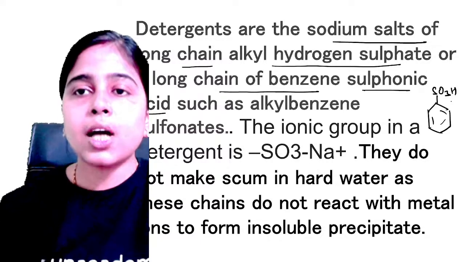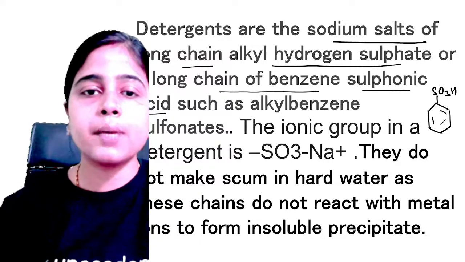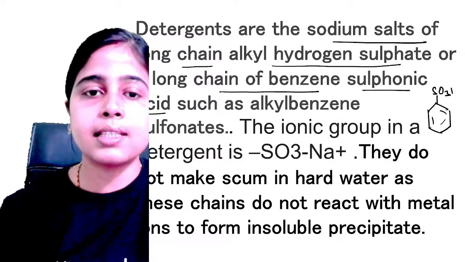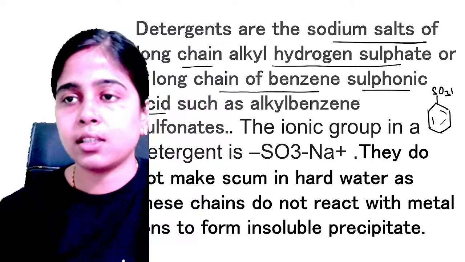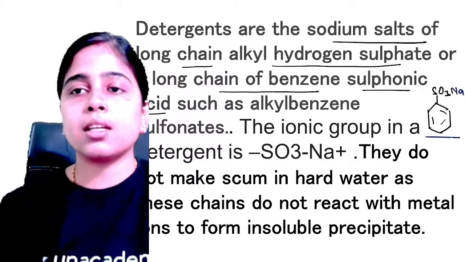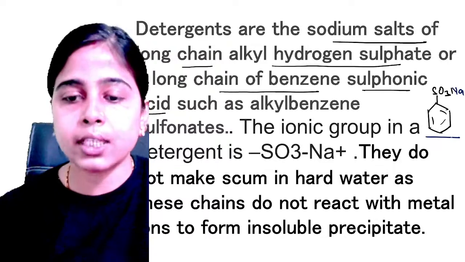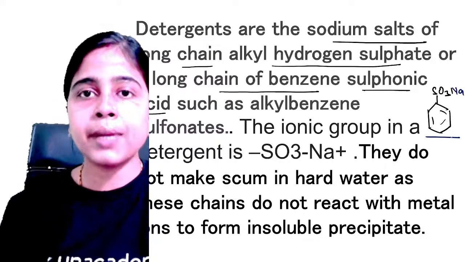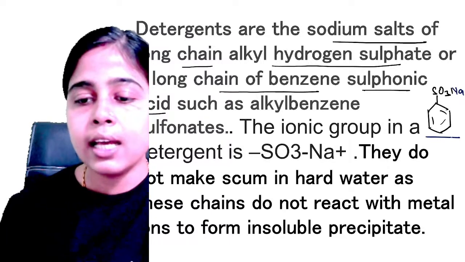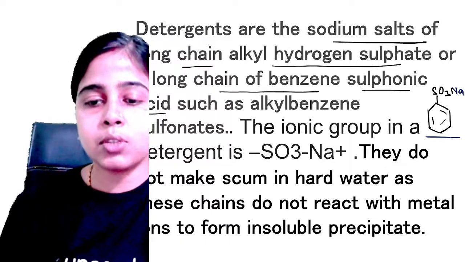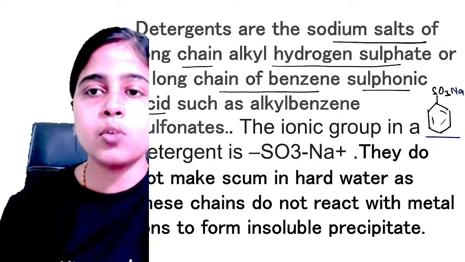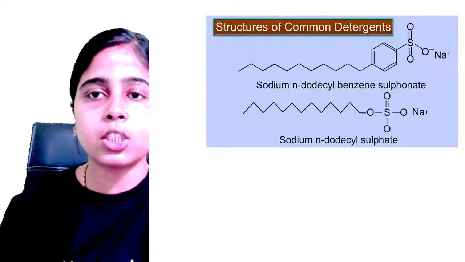Clear? So I was telling that it is a sodium salt of long chains of benzene sulfonic acid. So like this, sodium salt is present. It is a sodium benzene sulfonic acid. Clear? So how are these made? These are made by sulfonating benzenes with sulfuric acid and then converting them to their sodium salts by caustic soda, that is NaOH. Okay, so let me show you the reaction.